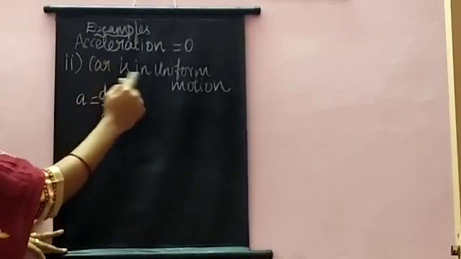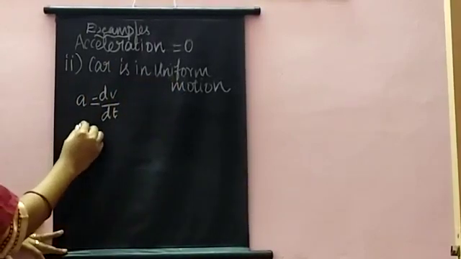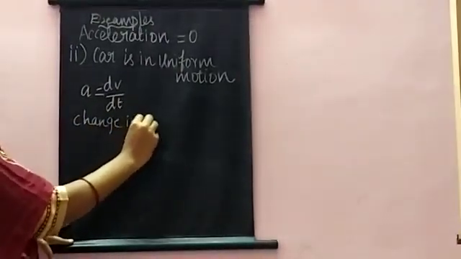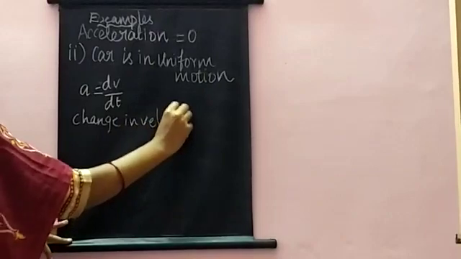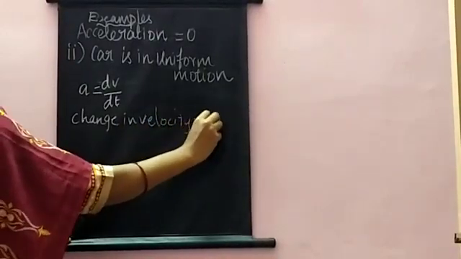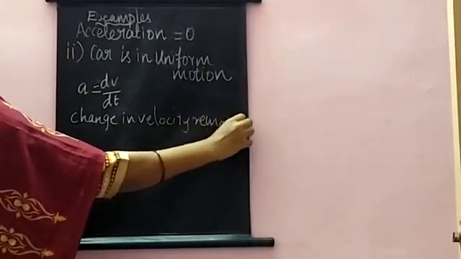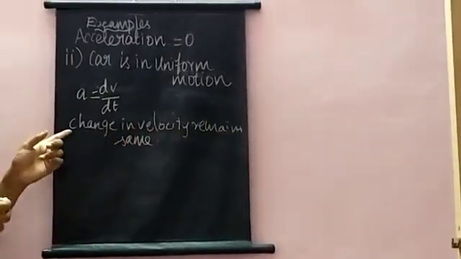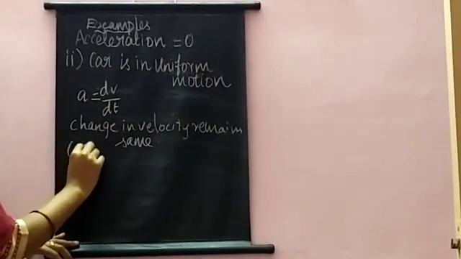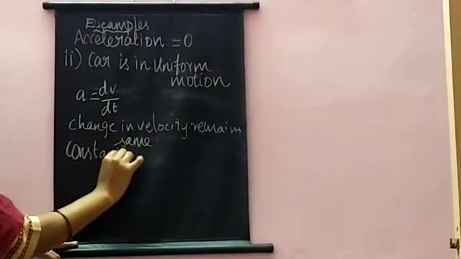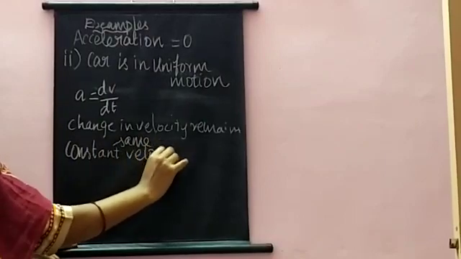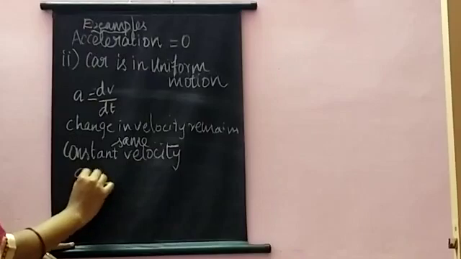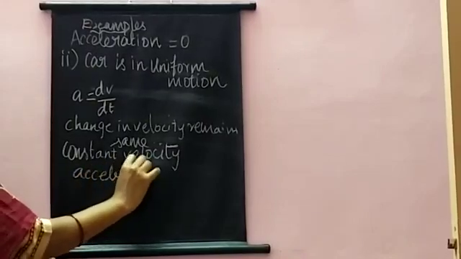If the object is in uniform motion, the velocity remains the same for all moments. So the body is moving with constant velocity. If the body moves with constant velocity, the acceleration of the body should be 0.